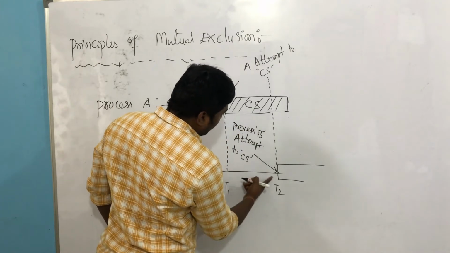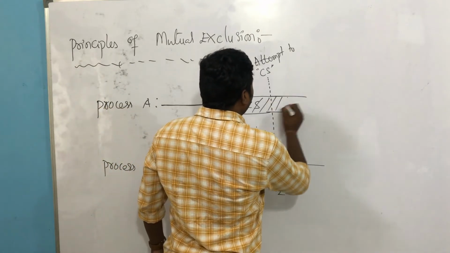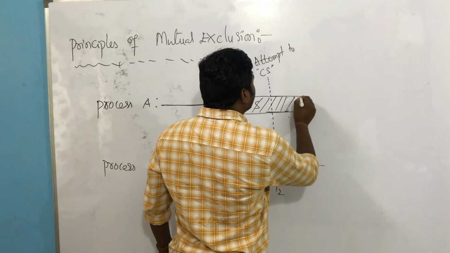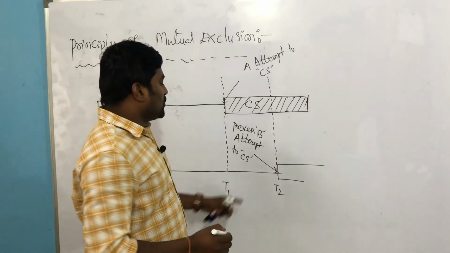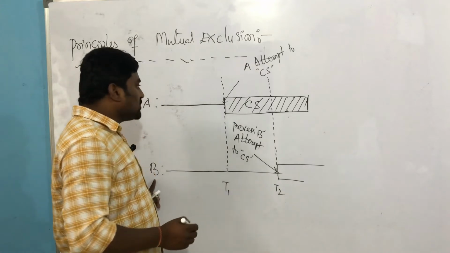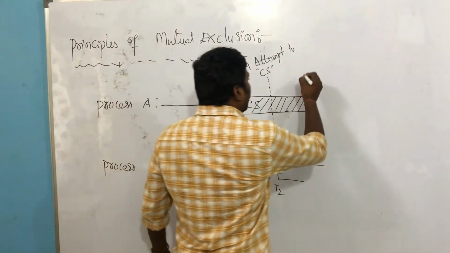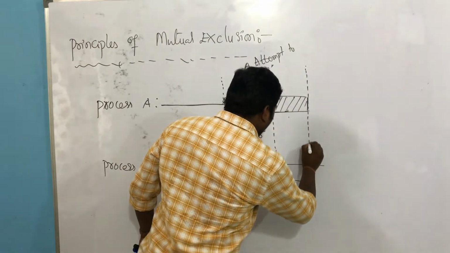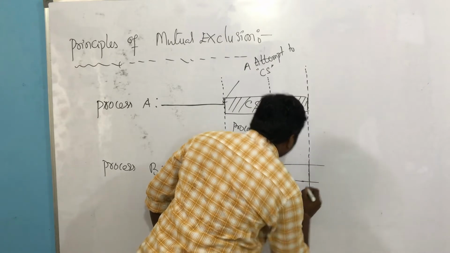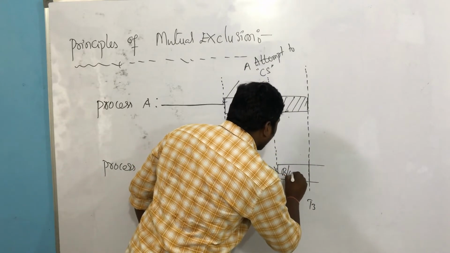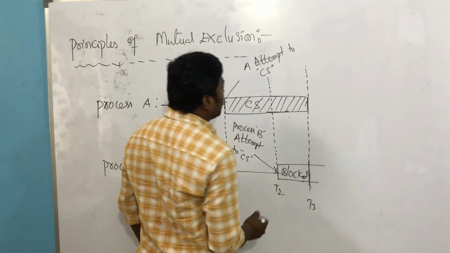Process B is attempting at time t2, but at that time, is process A still using the critical section or not? Yes or no. So at time t2, when process B attempts to use the critical section, you should not allow it. Until time t3, this process should be blocked. Process B is blocked up to time t3.